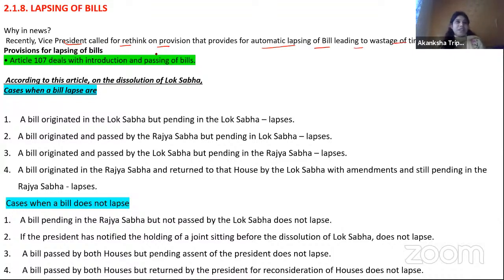So time का बहुत waste होता है. So because of all these things, they are rethinking or they are thinking about certain changes. So अभी से बात चल रही है.